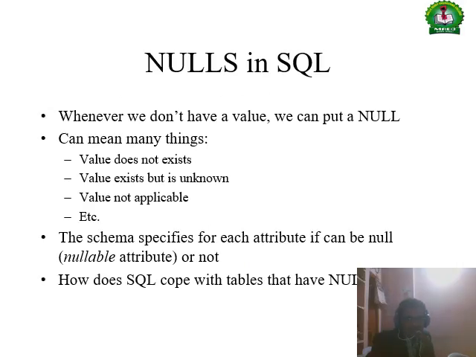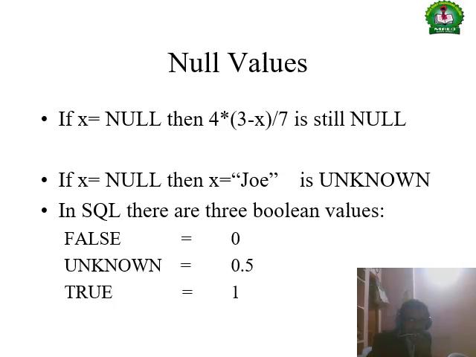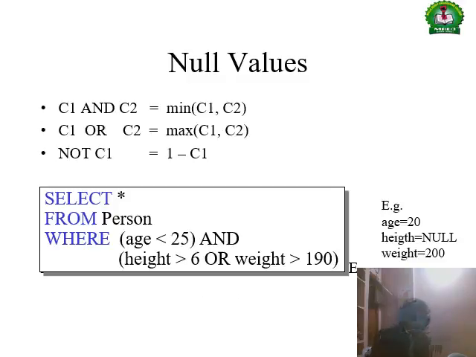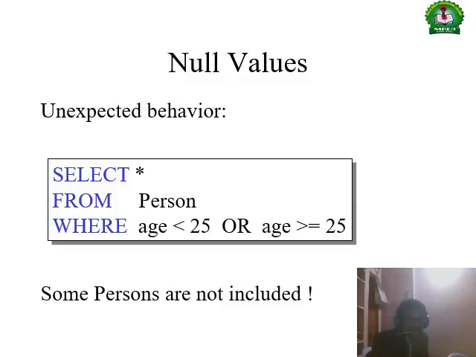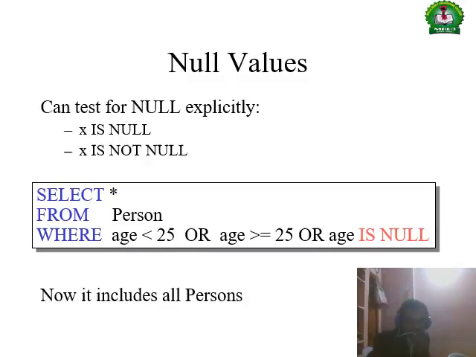Null values. Null means the value does not exist, the value is unknown, or the value is not applicable, right? So false is 0, unknown is 0.5, and true is 1, right? So SELECT star from person where age is less than 25 or age is greater than 25. So null values: IS NULL or IS NOT NULL, right?